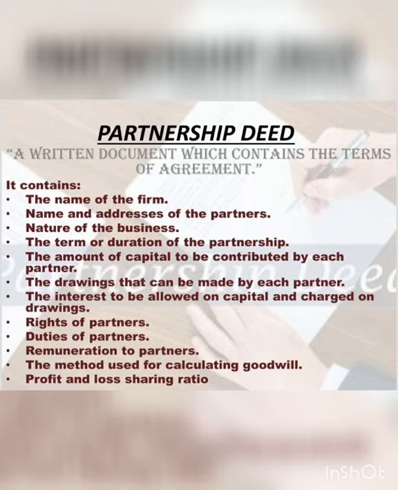Now there are various things which are mentioned as what it should contain: the name of the firm, the names and addresses of the partners, nature of the business, the term or duration of the partnership, the amount of capital which is to be contributed by each partner, the drawings that can be made by each partner, the interest to be allowed on capital and charged on drawings, rights of partners, duties of partners, remuneration to partners, the method used for calculation of goodwill, and profit and loss sharing ratio.